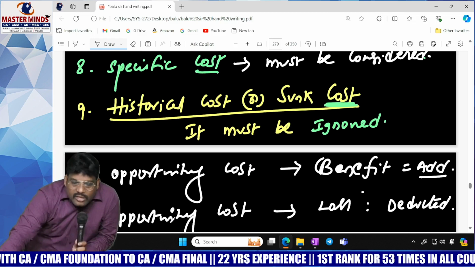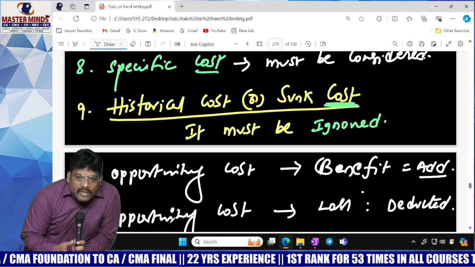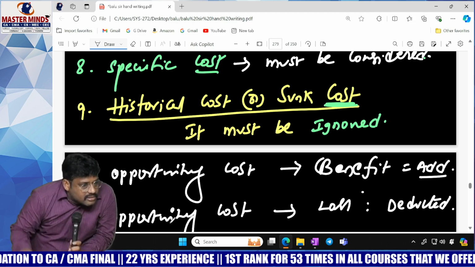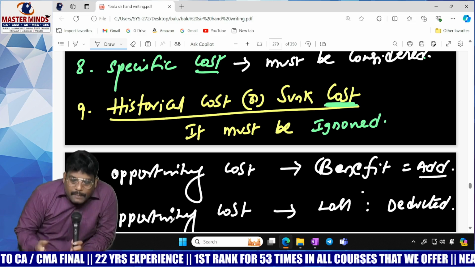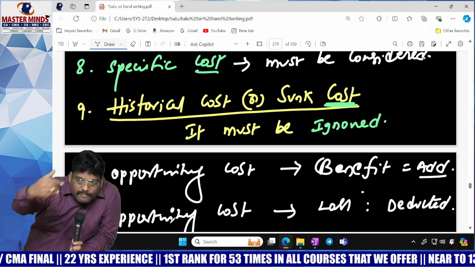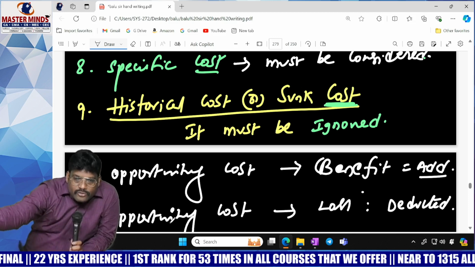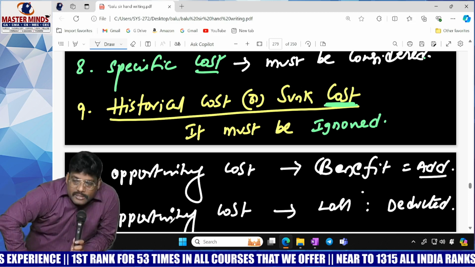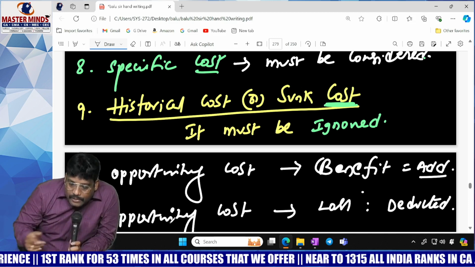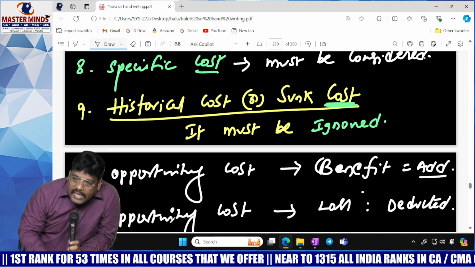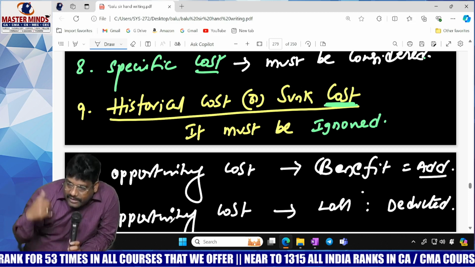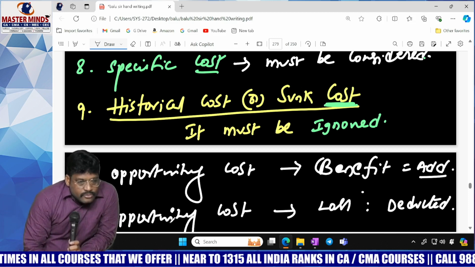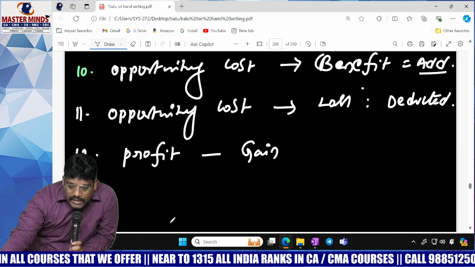Thereafter, historical cost or sunk cost. Whatever cost you incurred before commencement of the project is called sunk cost. That cost should be ignored. Opportunity cost benefit: because of making an investment in a project, an opportunity gets created. If you are getting a benefit because of that, that is an opportunity cost benefit. Let's add it. Opportunity cost loss: because of undertaking a project, an opportunity is lost. Because of that, you are not getting the benefit. So that is an opportunity cost loss that should be deducted.